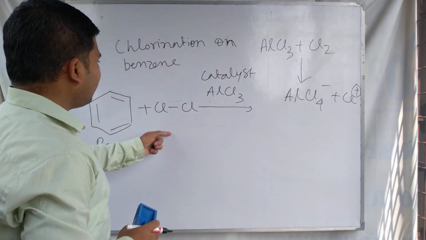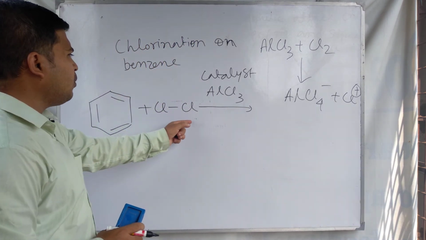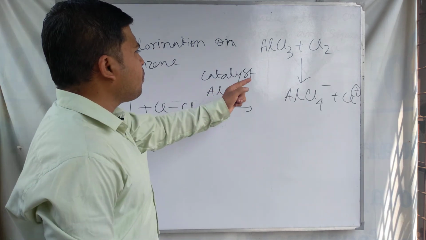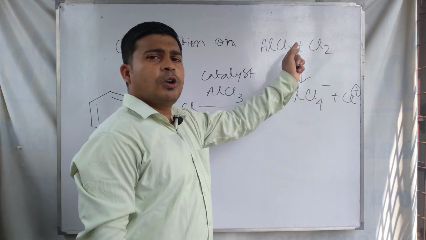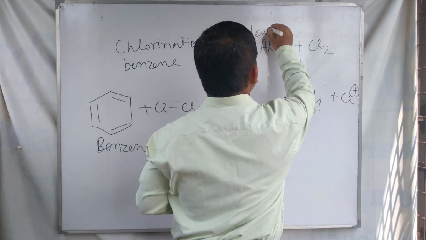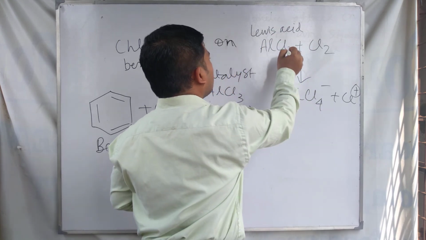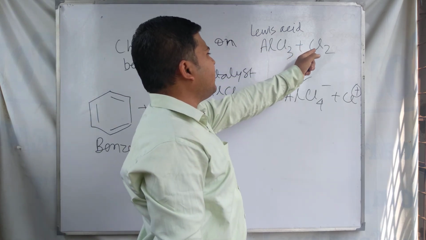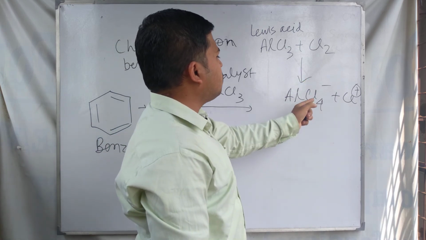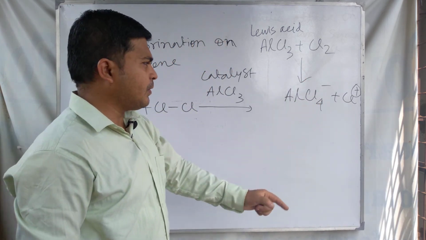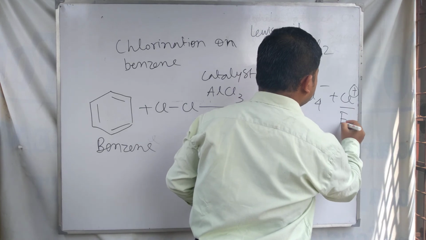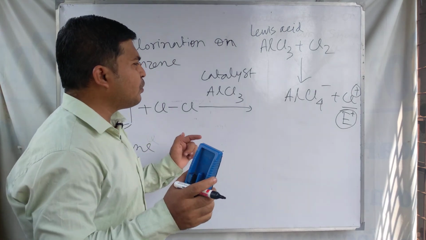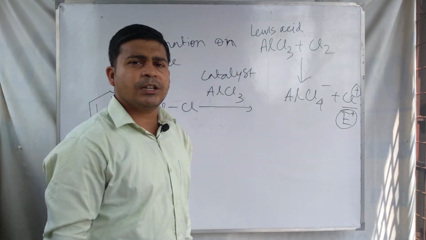AlCl3, which is called a Lewis acid, is acting as a catalyst. So AlCl3 reacts with chlorine to form AlCl4 minus and Cl plus, and this is our electrophile E plus. This is the first step of the electrophilic substitution reaction on benzene.